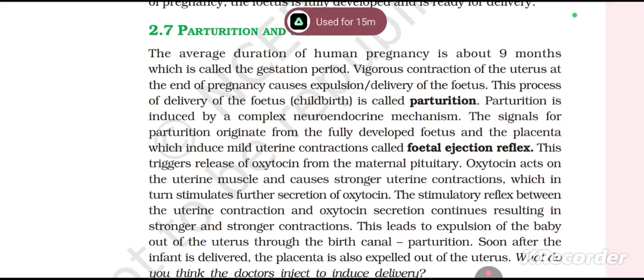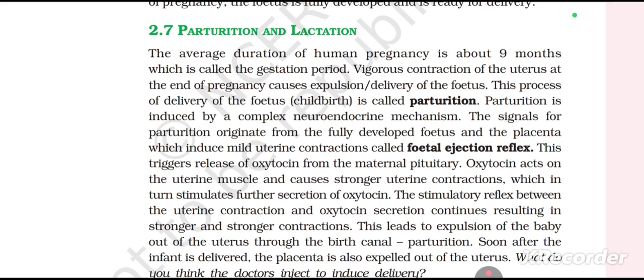The signals for parturition originate from the fully developed fetus and the placenta, which induce mild uterine contractions and fetal ejection reflex. This triggers release of oxytocin from the maternal pituitary. Oxytocin acts on the uterine muscles and causes strong uterine contractions, which in turn stimulates further secretion of oxytocin. The stimulatory reflex between the uterine contraction and oxytocin secretion continues, resulting in stronger and stronger contractions. This leads to expulsion of the baby out of the uterus through the birth canal, called parturition.